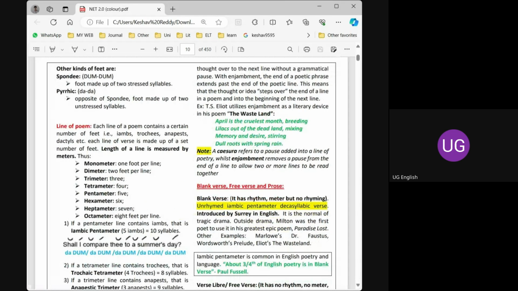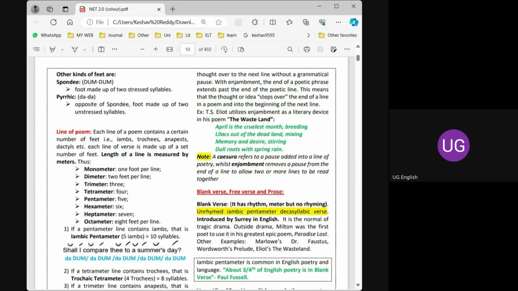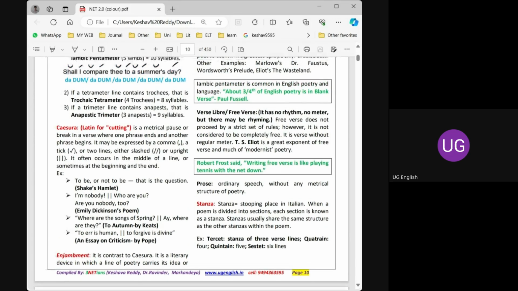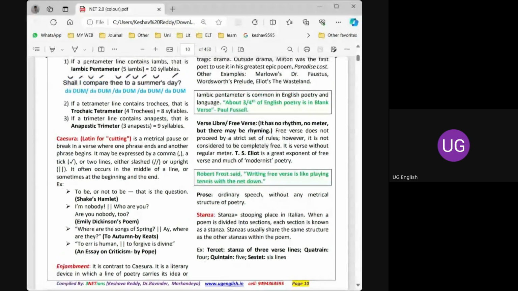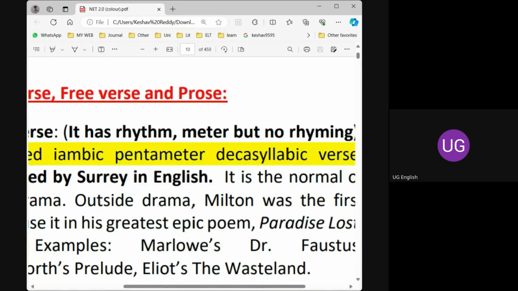Yes. So we have discussed what is caesura and what is enjambment. I hope you understood it very well. And anyhow, we will take question answers at the end of the session. And we will go to the very important topic, that is blank verse.